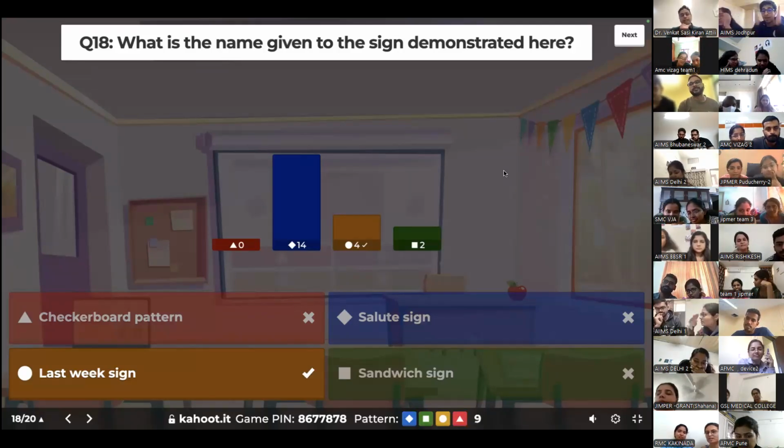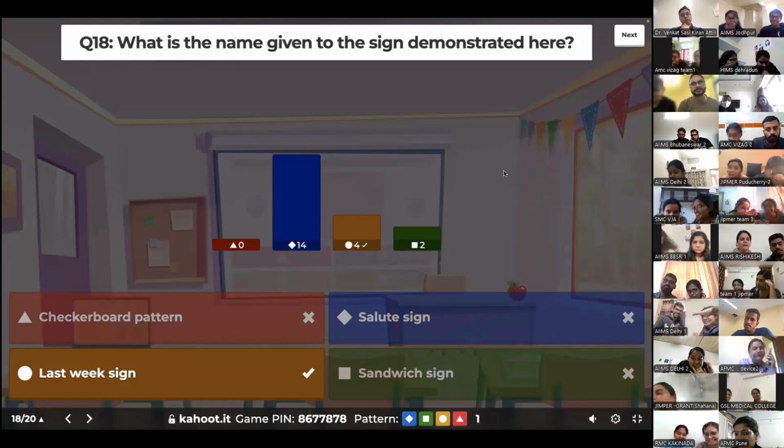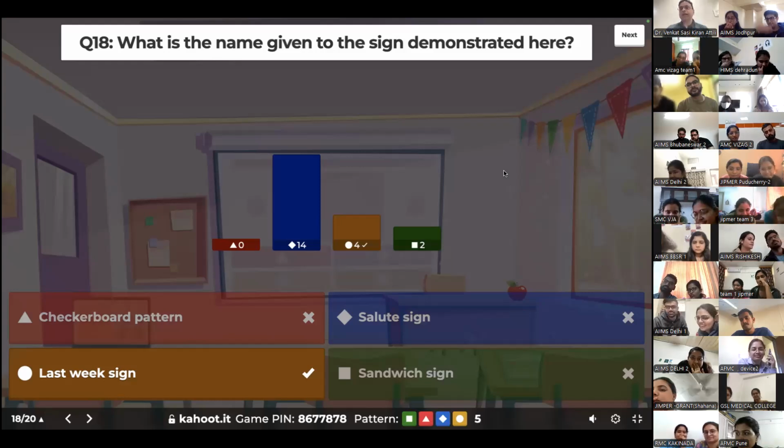That's pityriasis rosea, usually around the hair follicle, where you see it around the infundibulum. That's what the pot sign or salute sign is. This is last week's sign, and I'll tell you why. It's not sandwich sign either. I'll explain in a second. I thought a few of you would put in the checkerboard pattern, but you haven't.